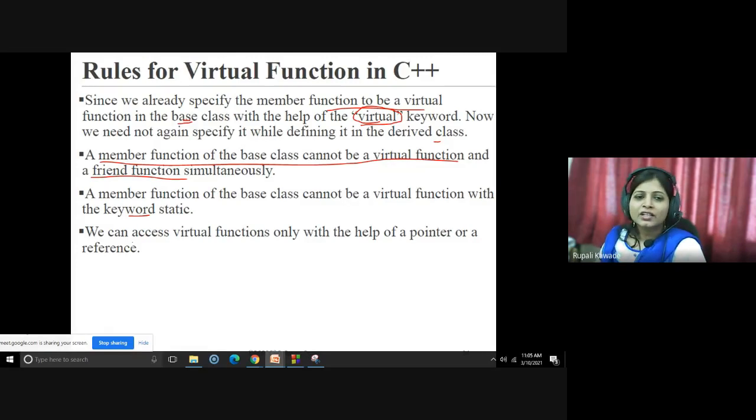We can access virtual functions only with the help of a pointer or a reference. This is important. It means if you have to invoke a virtual function, it can be done with the help of a pointer or a reference. With references, we use another name for the same object.